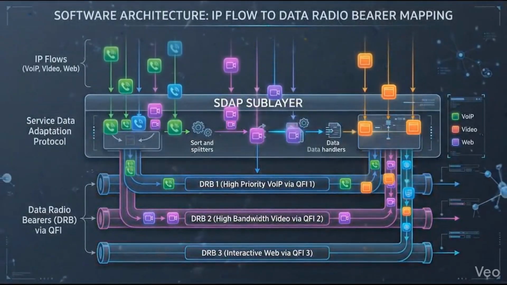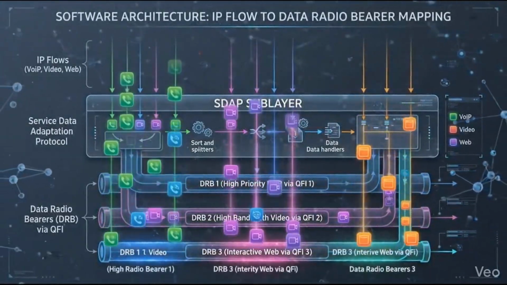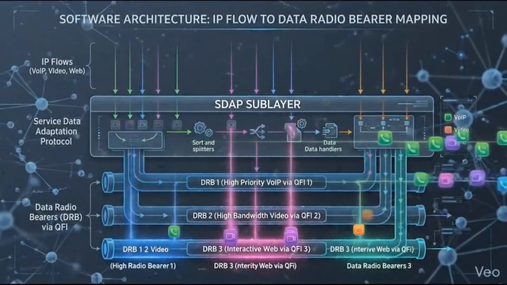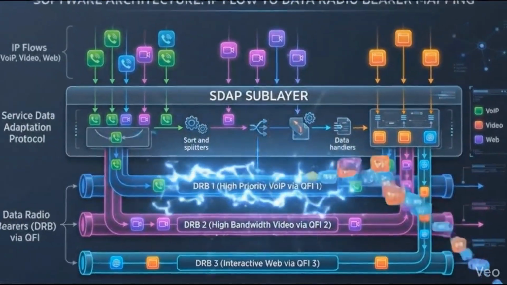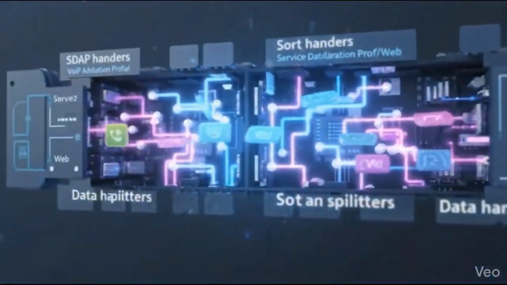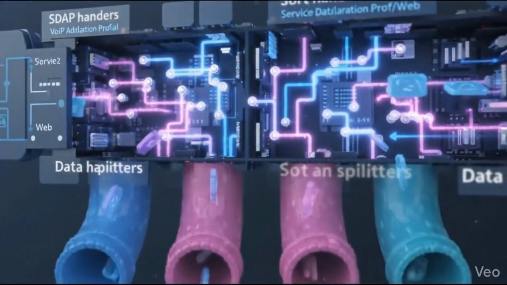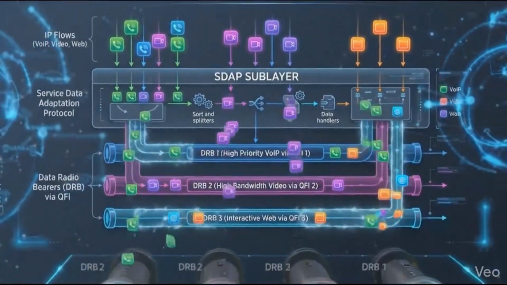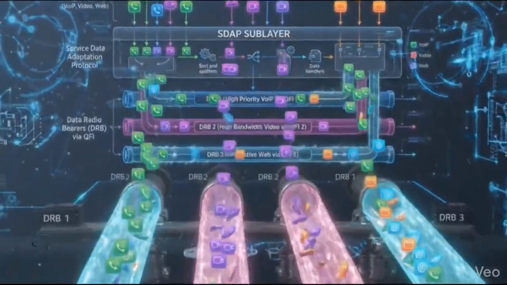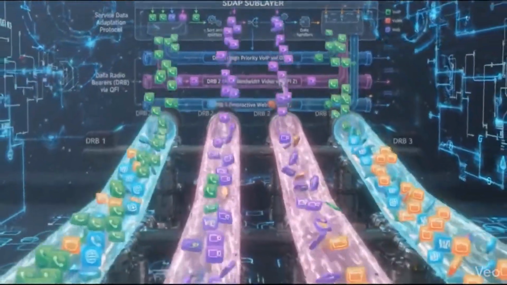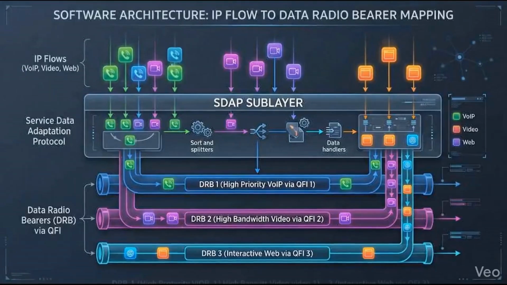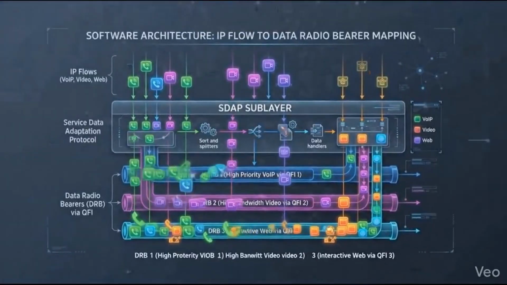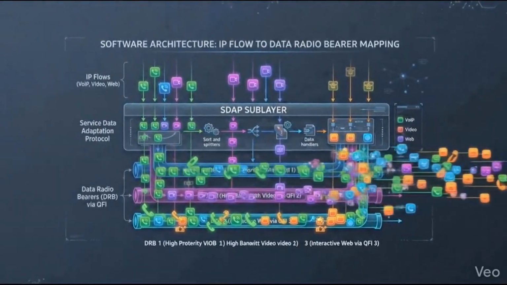Managing high-speed 5G data requires an advanced protocol architecture, starting with incoming user IP flows. Traffic feeds straight into the SDAP sublayer, which standardizes incoming service data packets instantly. SDAP maps the traffic into specific data radio bearers based on quality of service flow identifiers. This ensures low latency VoIP, high bandwidth video, and web browsing each get optimized, prioritized paths.